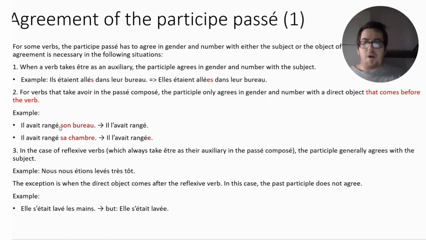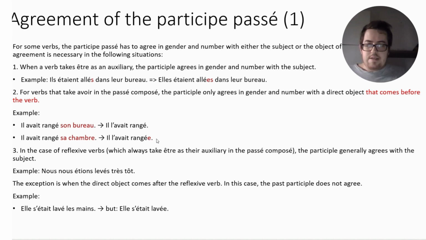However, if I am to replace the son bureau or sa chambre with a direct object pronoun that is going to be placed before the verb, the auxiliary verb over here, you will have something like this: il l'avait rangé. In this case we don't have an e or an s, because son bureau is masculine singular. So here you actually put nothing. If, however, we have feminine singular, we put an e after that. Right.